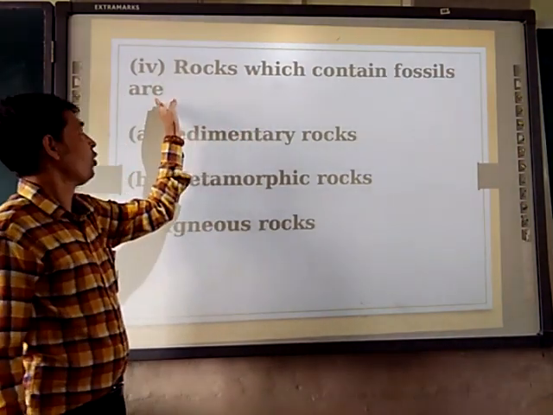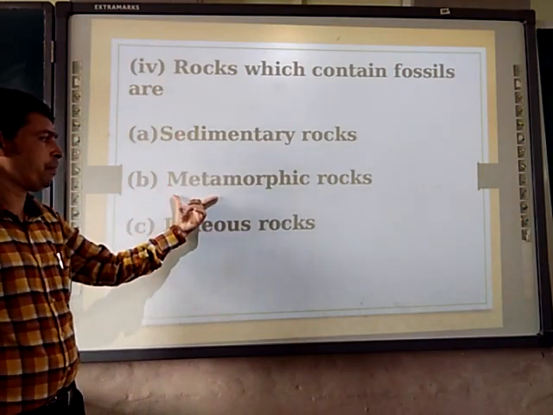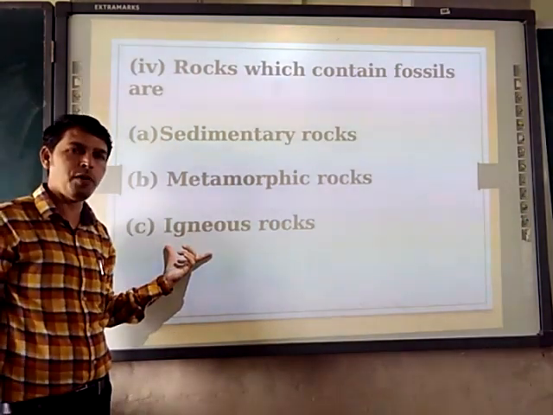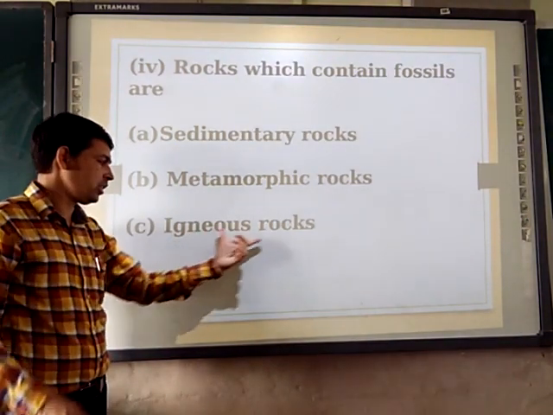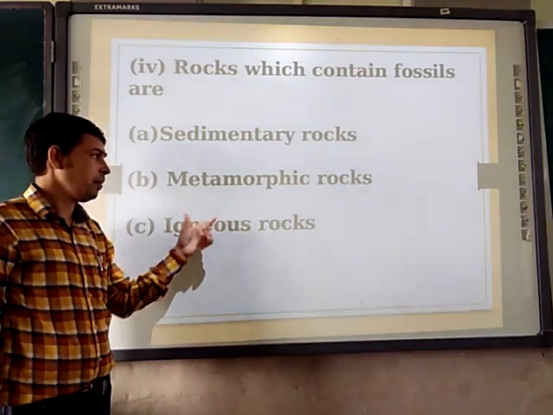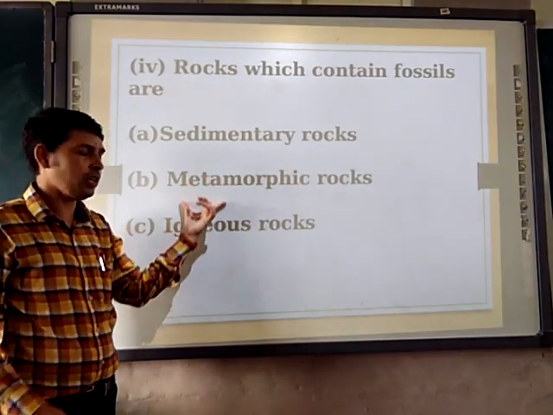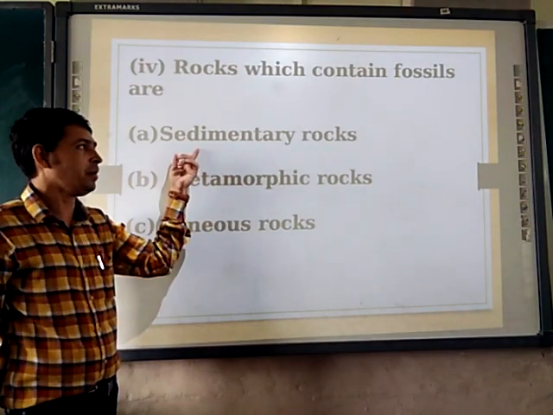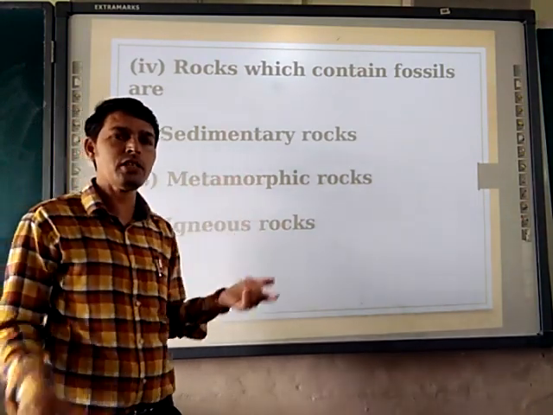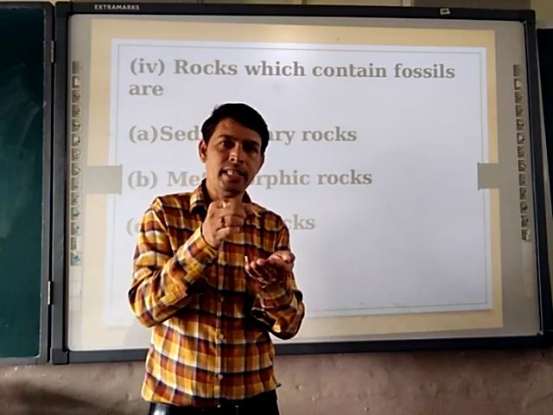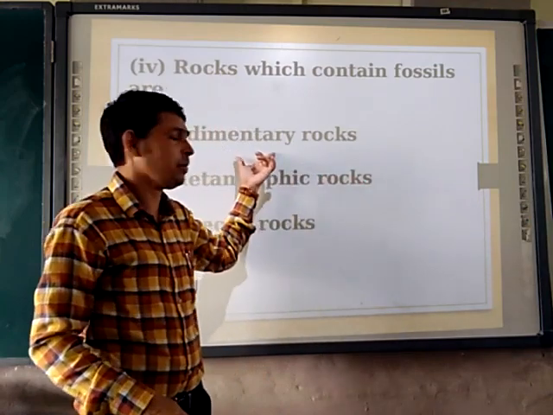Rocks which contain fossils: sedimentary, metamorphic or igneous. Earlier we discussed that igneous rocks are formed from the molten magma, so this answer is not there. Metamorphic rocks form due to heat and pressure, so it will not come. So which is remaining now? Sedimentary. In sedimentary rocks, small sediments collect and harden, then form the sedimentary rock.